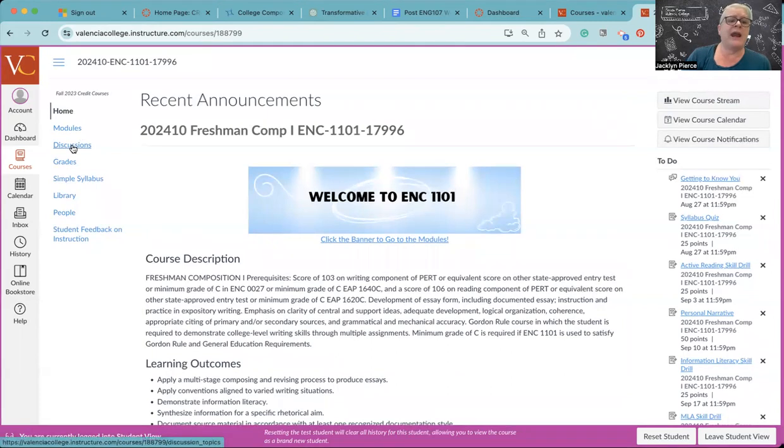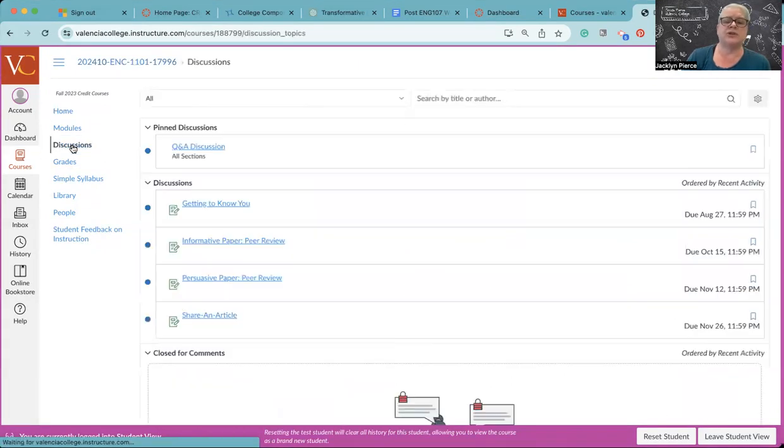But before we do that, I want to show you one discussion board that's going to be helpful to you. So we're going to click on the discussions, because at the very top always will be this discussion called the Q&A. Now, I mentioned inbox. Inbox is great for private questions, but if you have a question about the course in general, or even about when an assignment is due or what an assignment is about, or any of those kinds of questions, I would encourage you to post those on the Q&A discussion board.